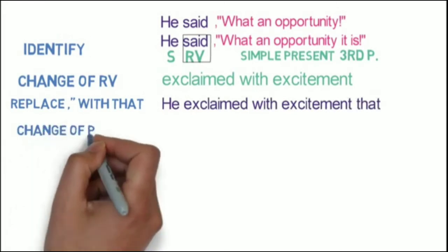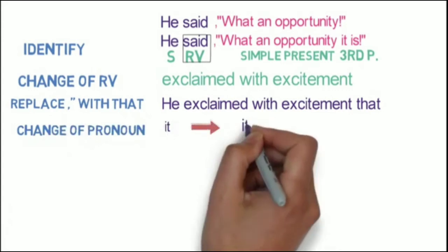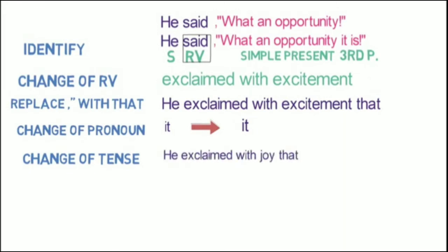Step 4, change of pronoun. Here it is in third person. So there won't be any change. Step 5, change of tense. Here the simple present gets converted to simple past. So the sentence will become like this: He exclaimed with joy that what an opportunity it was.